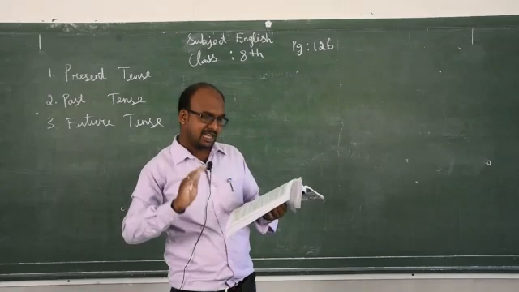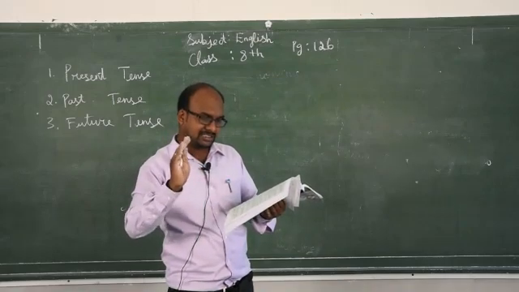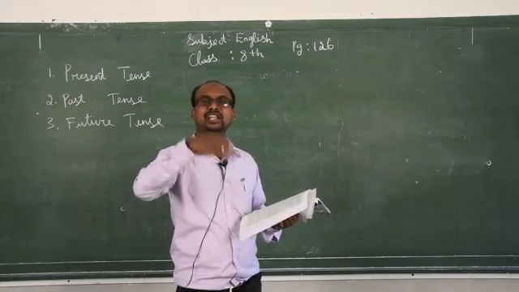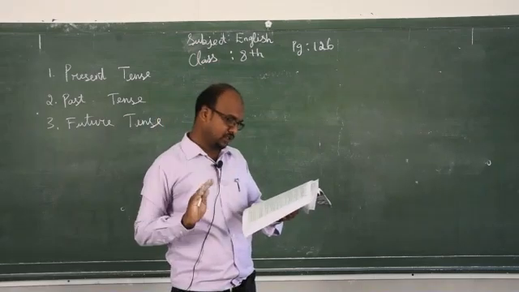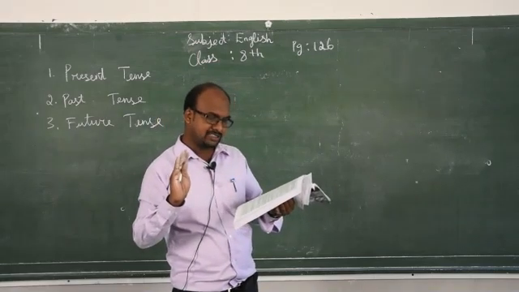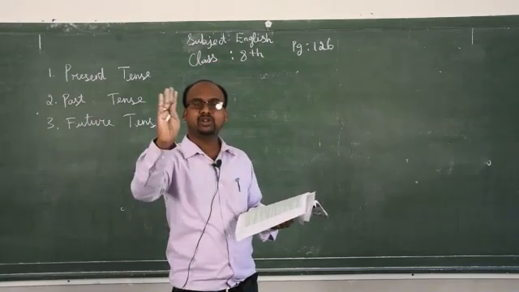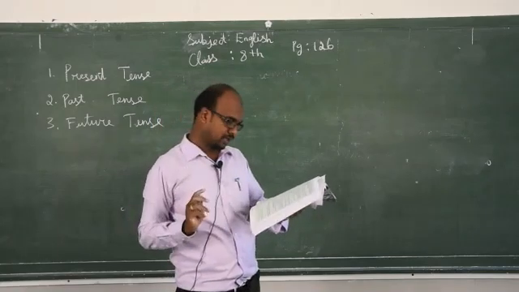Future continuous means an action will be in progress at a certain time in the future. At a certain time one action is going to be happening. That is future continuous. Something that happens because it normally happens, something going to happen normally, that is also future continuous.